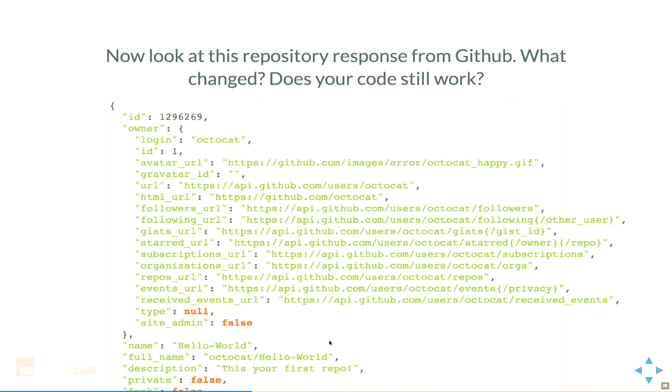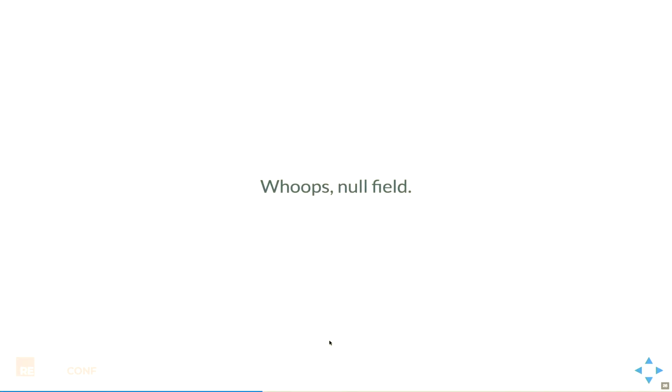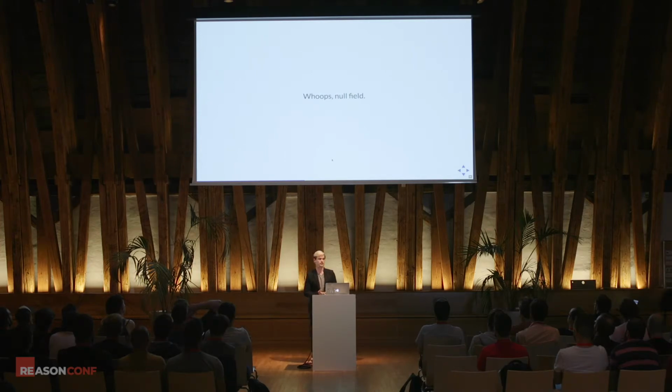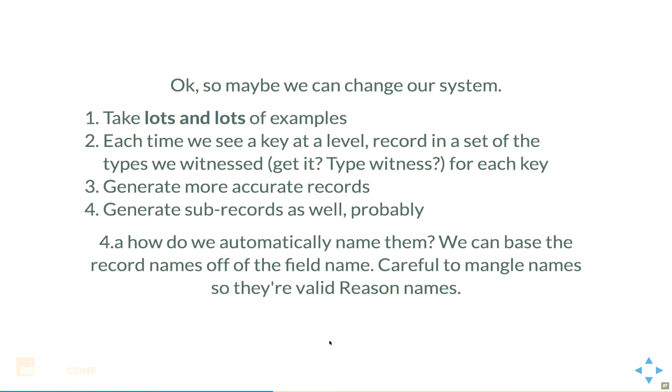Right? There's a null field. Because the example I gave it was not exhaustive enough. If I had generated the types from that first example, I would have missed it, and I would have had a runtime error right here, probably later that night. But we can make this a little bit better, right?